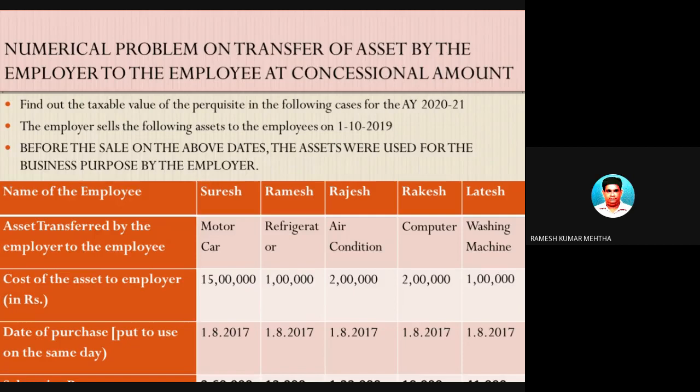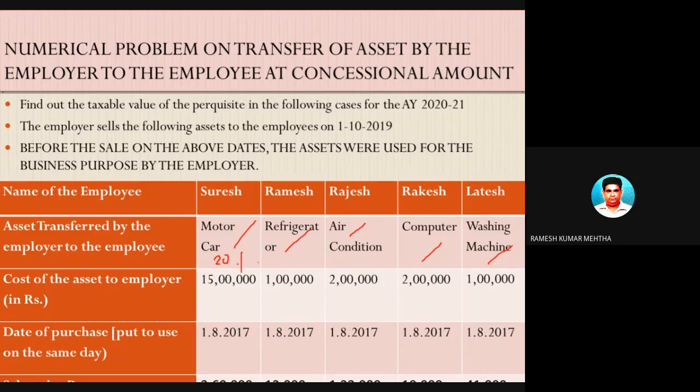The assets in our particular problem are motor car, refrigerator, air conditioning, computer, and washing machine. For motor car, as I already told you, the rate of depreciation you have to remember is 20%.